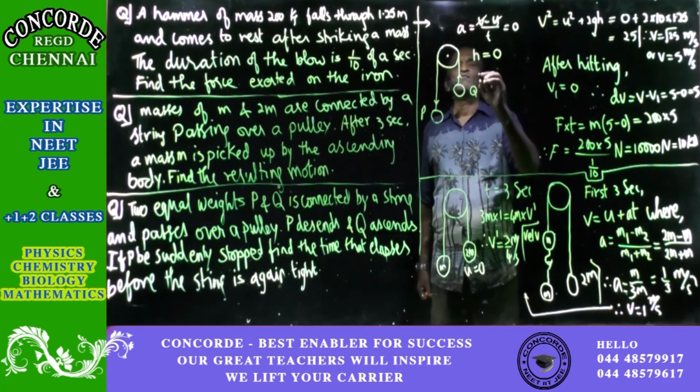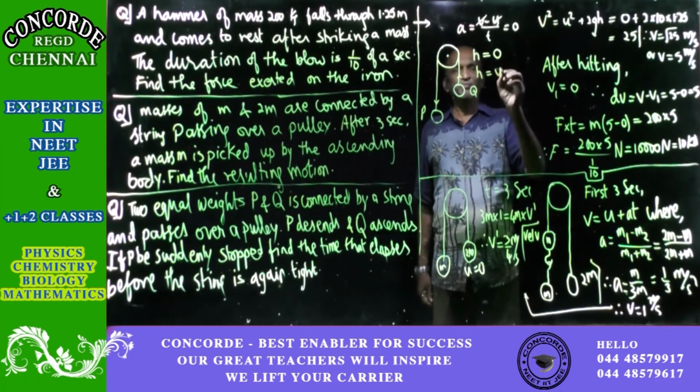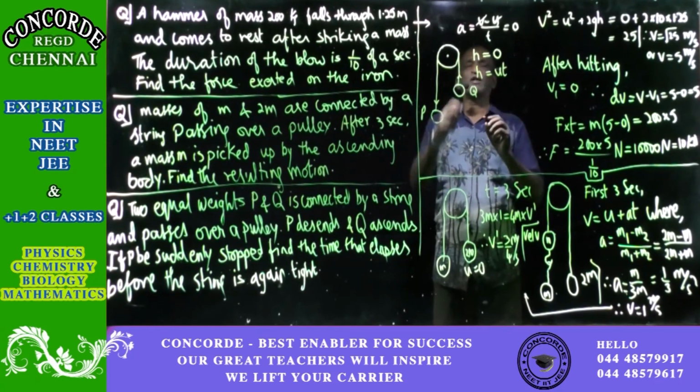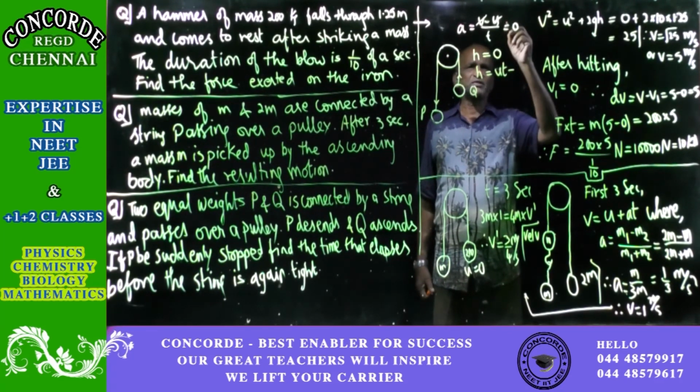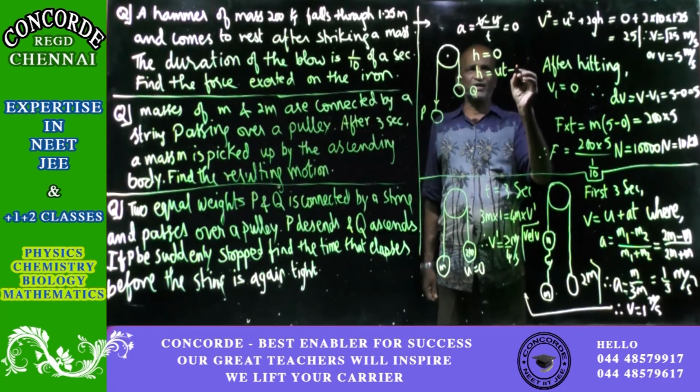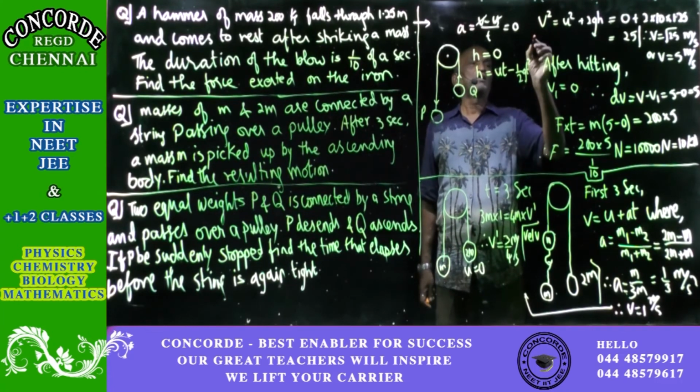So if we take the upward direction as positive, I have taken plus u in the upward direction. In that direction, h is 0 upwards, and upward direction means g is negative, so minus half g t square.